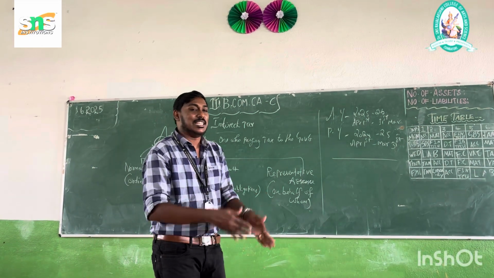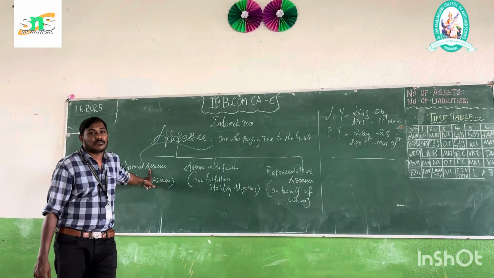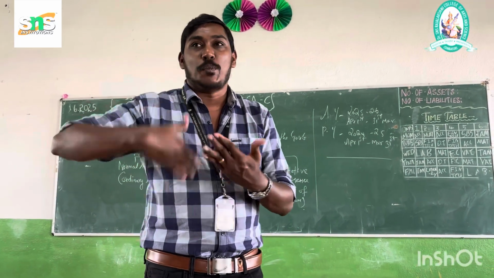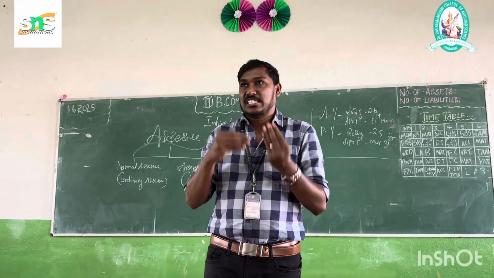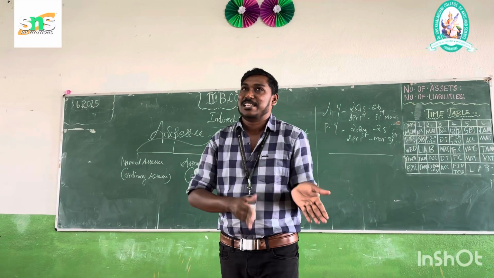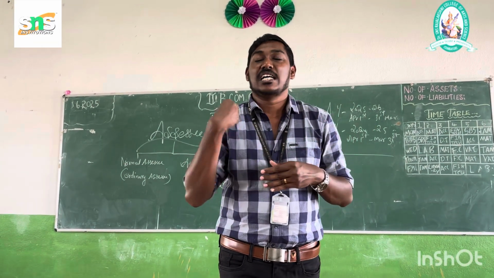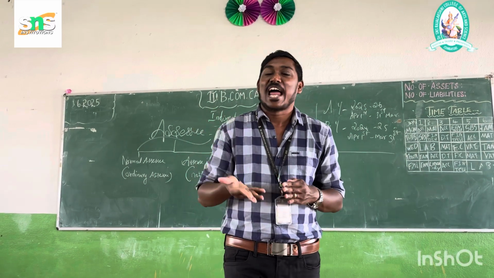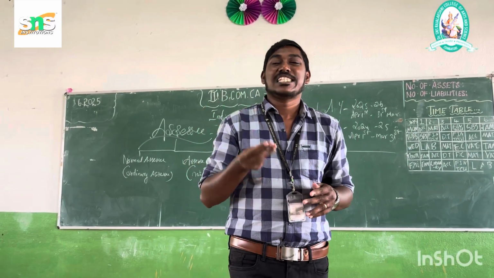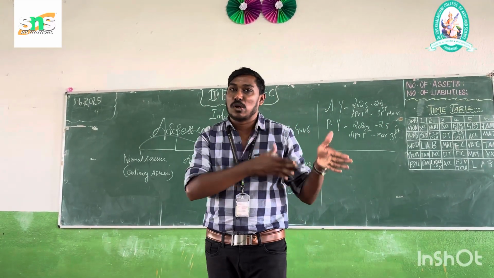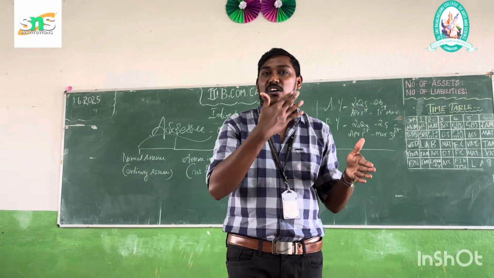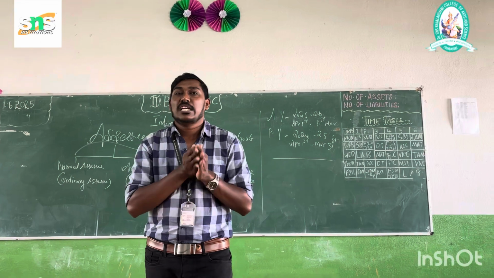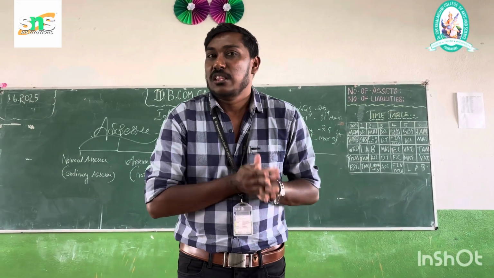Let us see the first one, normal assessee. Who is the normal assessee? Normal assessee is nothing but an ordinary assessee; both meanings are the same. Just as we say the assessee is a taxpayer, the normal assessee is also a taxpayer, one who is liable to pay tax to the government for the particular year in which they have earned income. So he is called a normal assessee. The first one is over.